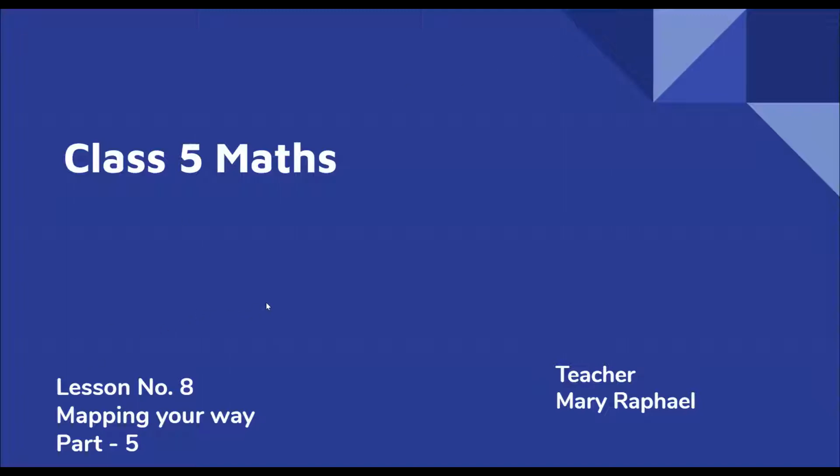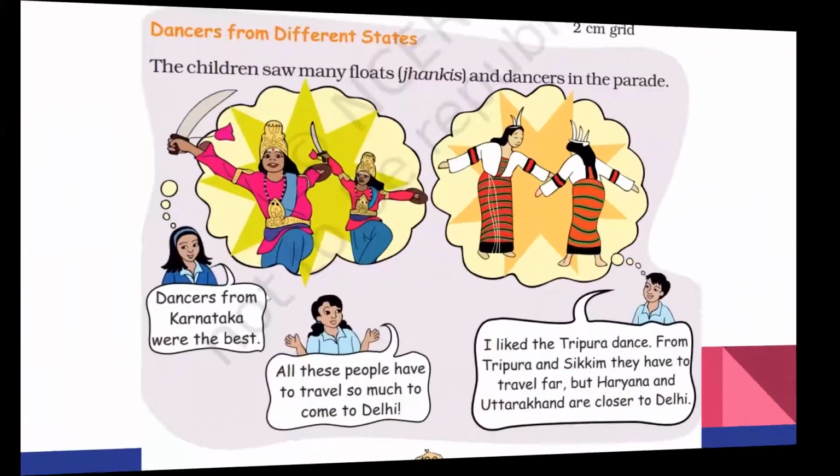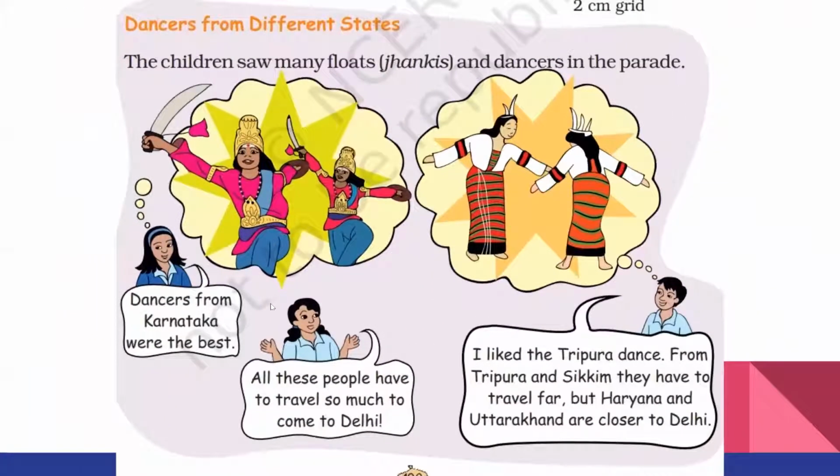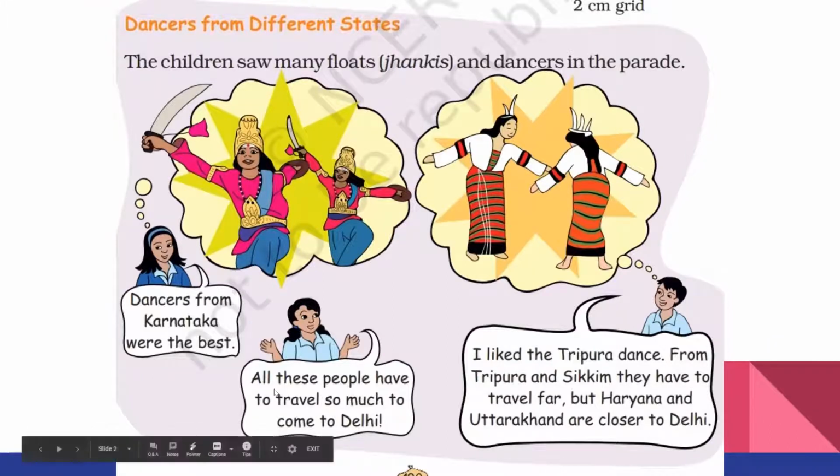We learned in the previous video about different types of maps, that is the route map of the parade and the route map of Delhi. All this we have seen. Now our parade has dance forms from different states. The children are enjoying dancers from different states. They saw the dance of Karnataka. One girl from their group says that the dancers from Karnataka were the best. Another girl says these people have to travel so much to come to Delhi.